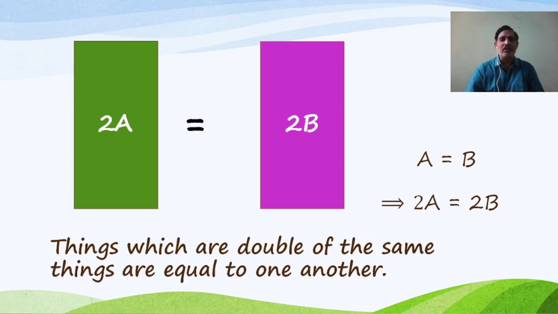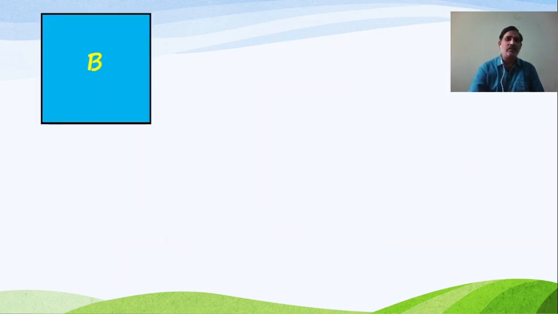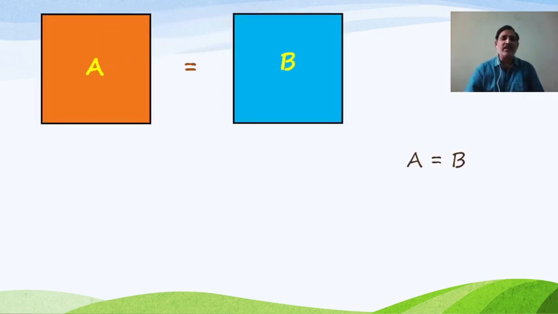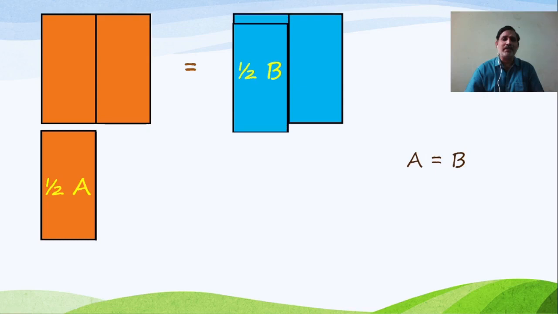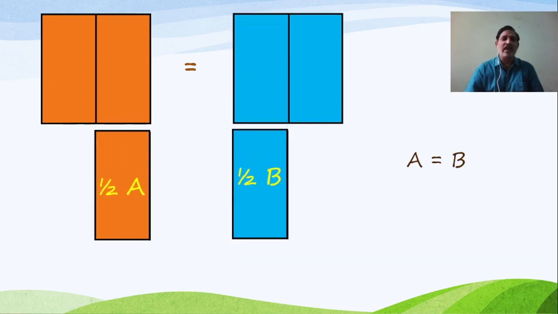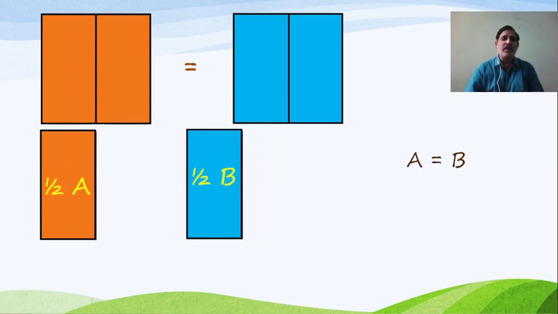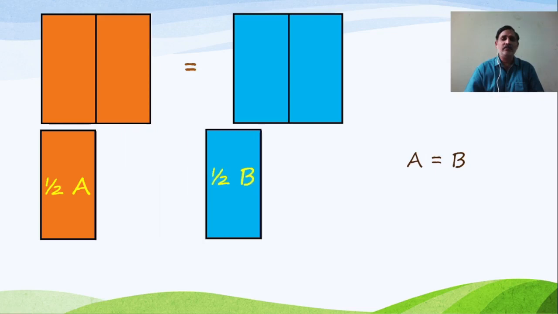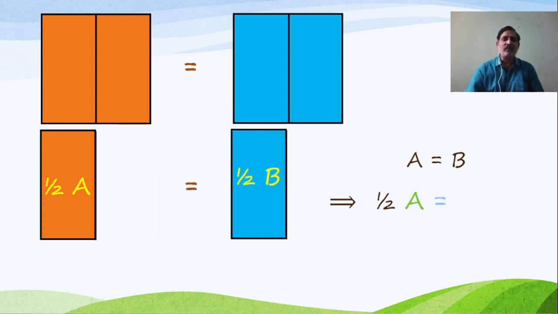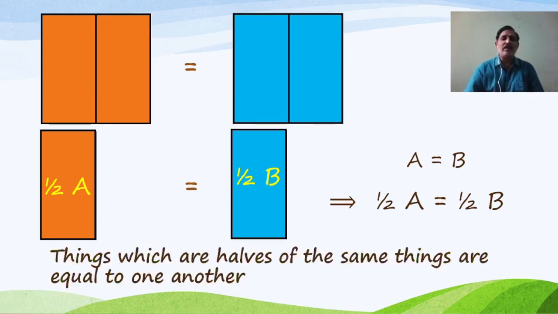Okay, now let us go for one more axiom. Here again we are considering two things, A and B. Because they coincided we can say they are equal. A is equal to B. Now we are making A into two equal parts and B also into two equal parts. Now we obtained half of A and half of B. Observe, half of A and half of B coincide with one another, means they are also equal. So this axiom is given by: things which are halves of the same things are equal to one another.